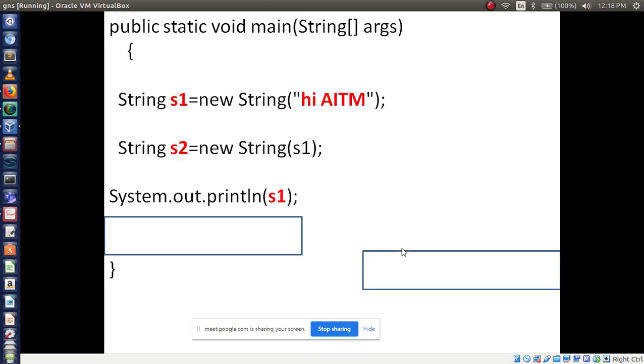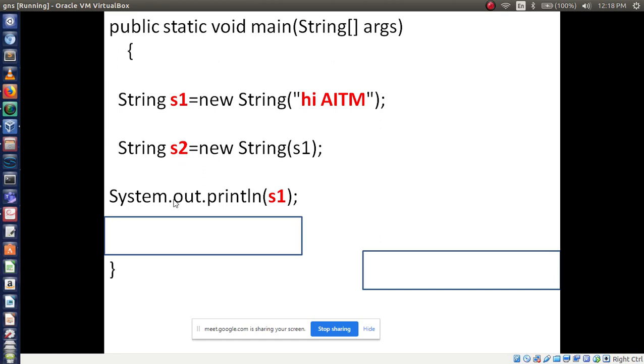Now String s1 is equal to new String, and here I am assigning the characters "Hi AITM". In the same way I take another string, new String, and here I pass s1. s1 has the value Hi AITM, and the same characters I am passing to the reference variable s2.